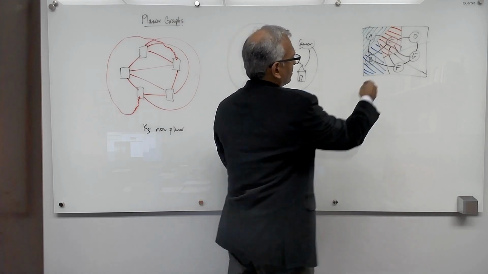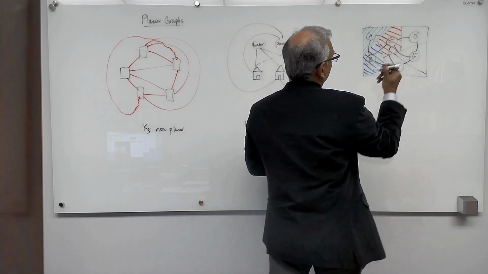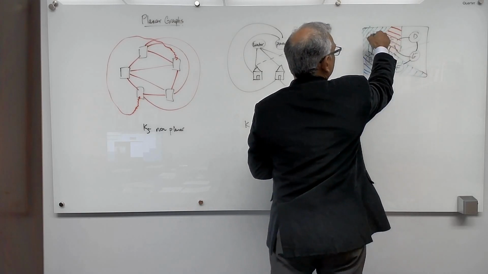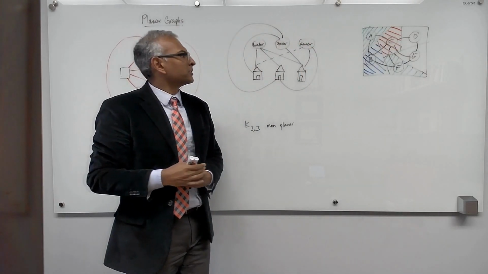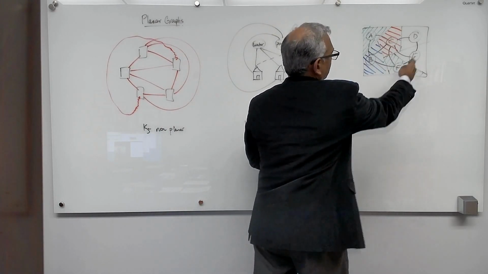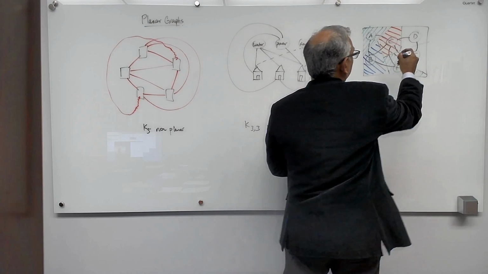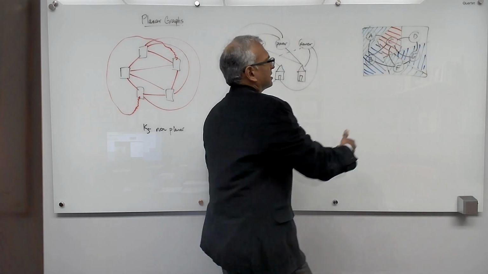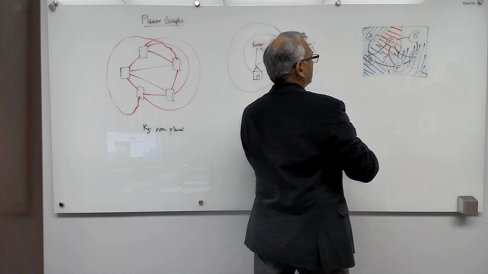Okay. Now I have to color this guy something. So let me color this guy green, which is okay because this guy doesn't border with A, and I have to color this guy. I can color blue because he doesn't border with B. Okay, and now this guy doesn't border with F, so I can actually color green.